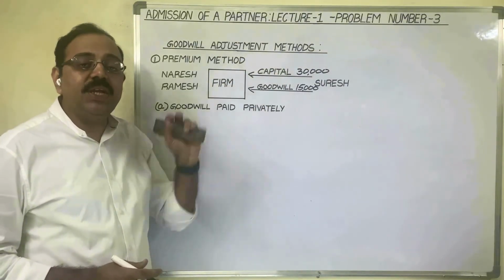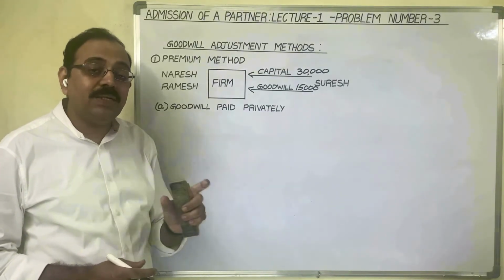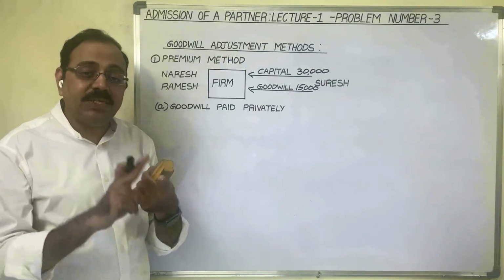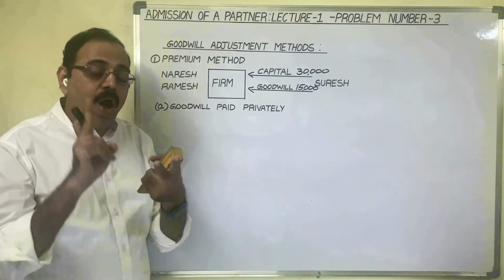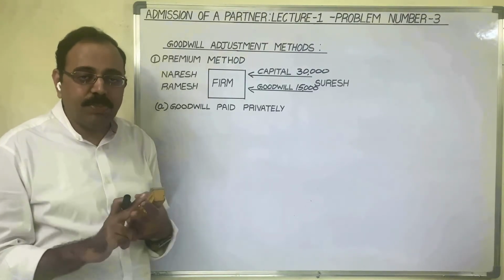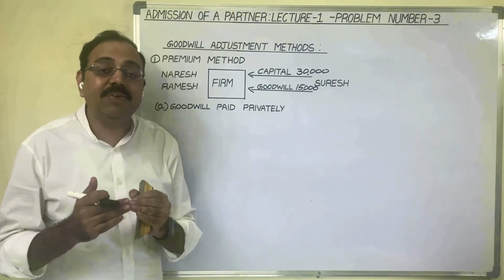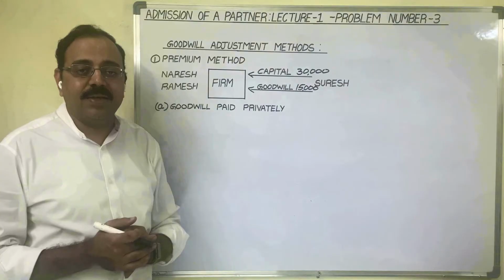For writing the journal entry for capital, we should observe the old balance sheet asset side. Under the asset side, we should observe whether cash in hand is given, or cash at bank is given, or both are given. In the third problem, under the asset side, cash at bank is given. Cash in hand is not given.